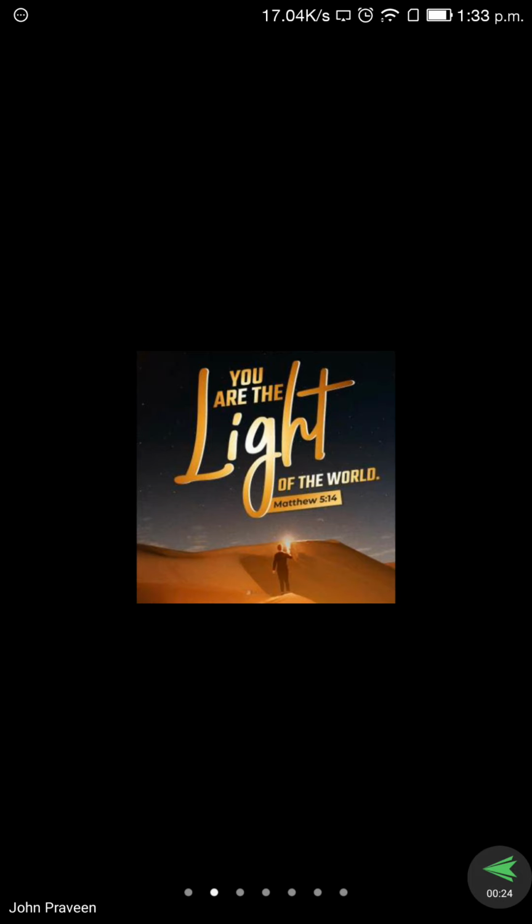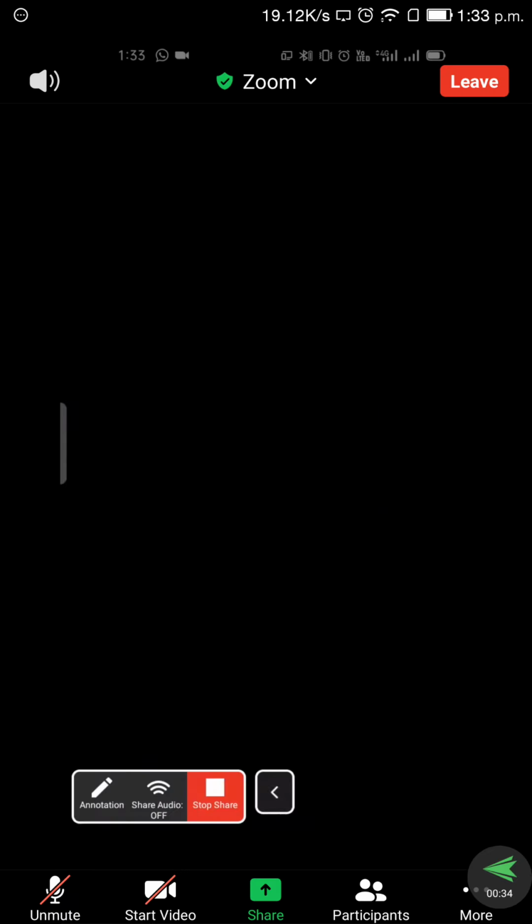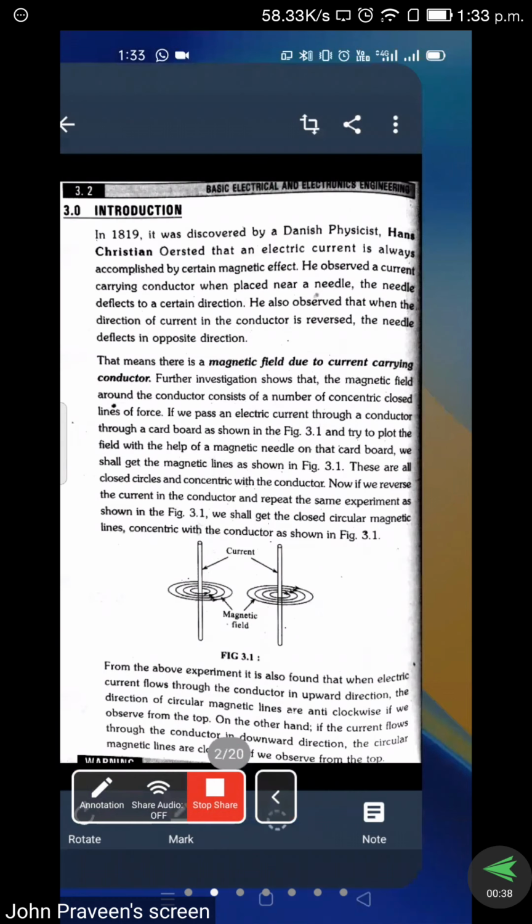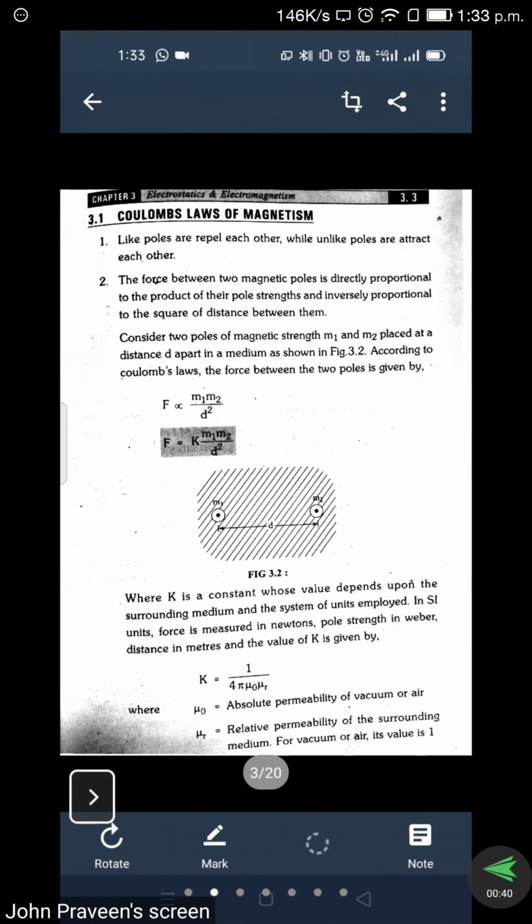current carrying conductor acting as a magnet. We also discussed that in the last session. Then after that, we discussed Coulomb's law of magnetism. In Coulomb's law of magnetism, we are taking two charges, M1 and M2, which we call the poles.